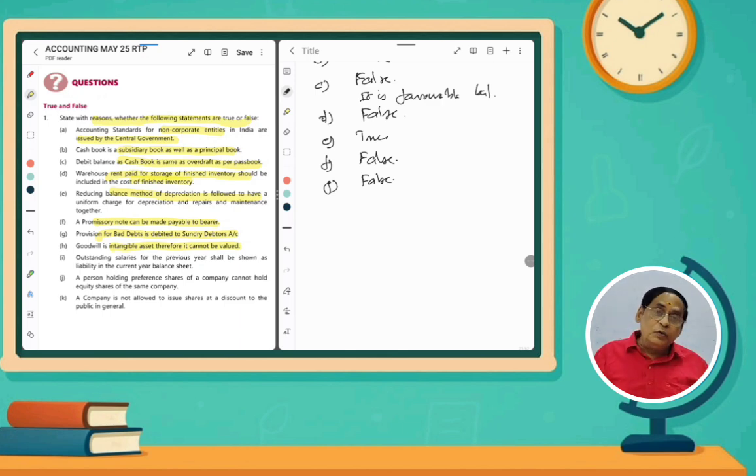Even though it is an intangible asset, it can be measured in monetary terms. So the statement that goodwill cannot be valued is wrong. So that is also false. H is also false.